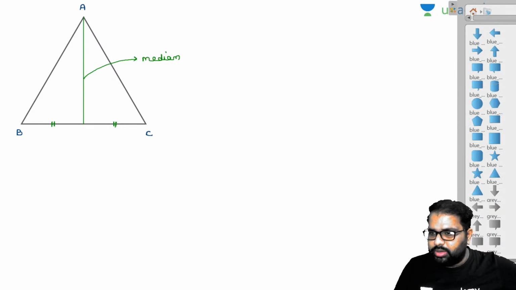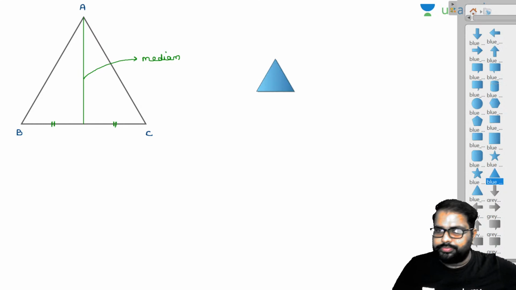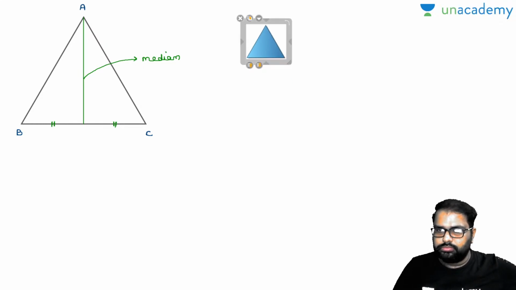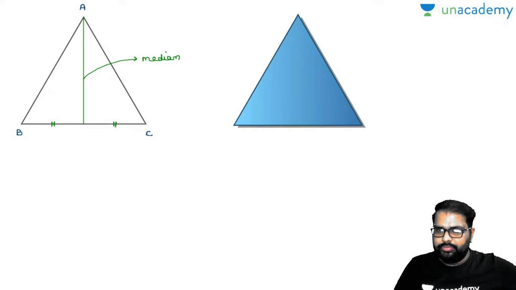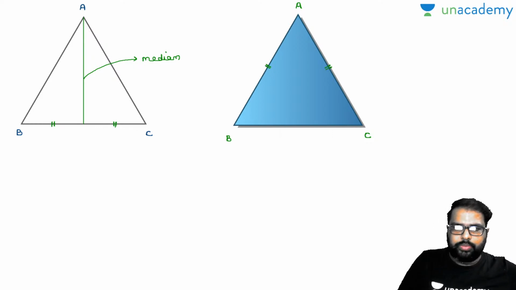Let us suppose we take one more triangle. I'll draw this triangle. Now this is a triangle, right? This is an isosceles triangle, A, B, C. Now I'll write down the property there.